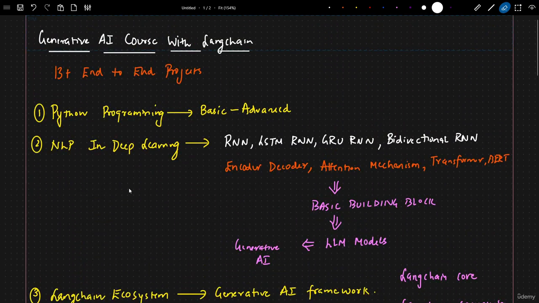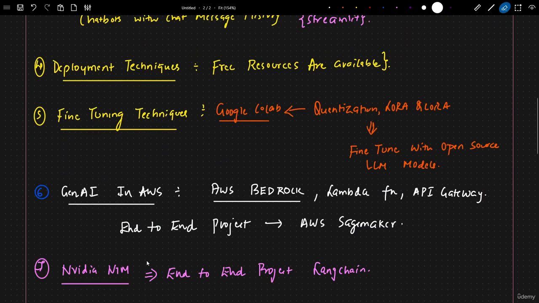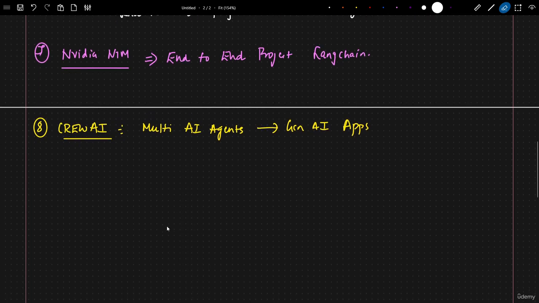So overall, this is the entire course curriculum which I have written step by step, how we are going to cover. But I feel after doing this many things, you should definitely be able to crack any kind of jobs and even open your own startup, specifically working with any kind of models that you really want to work with. Here, if I consider the LLM models that I am going to use, as I said, LLM and multimodal, I'm going to use both paid and open source so that you get an idea with respect to both.